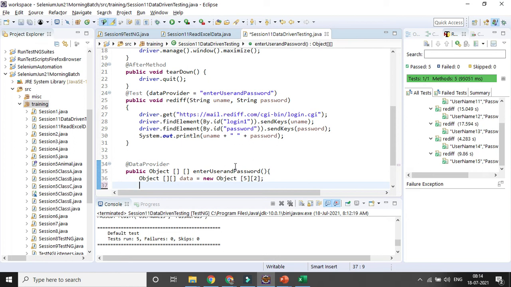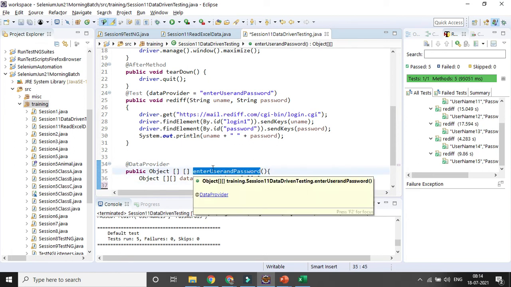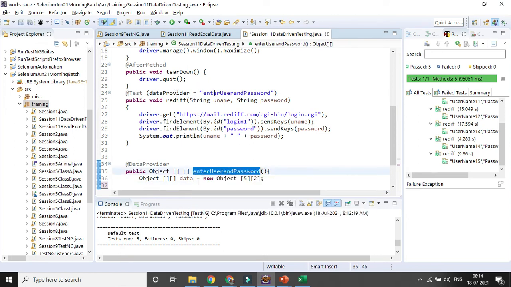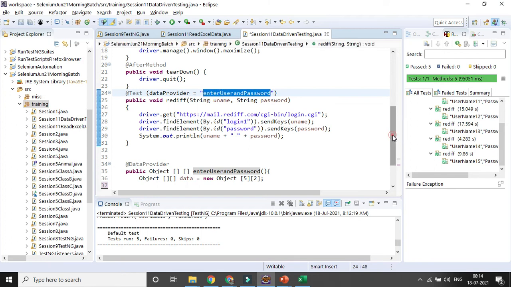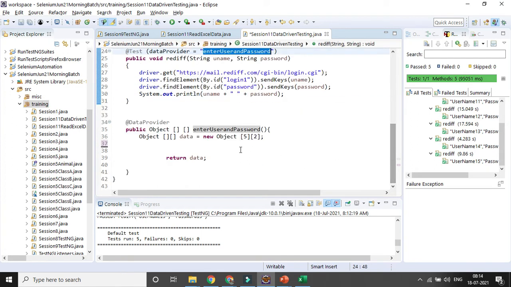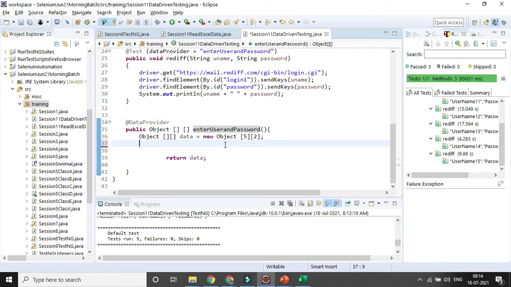Here I am not changing the method name, because the method name is the same. The data provider is also the same. Then how will I read the data from the external source? We have already created 3 methods.